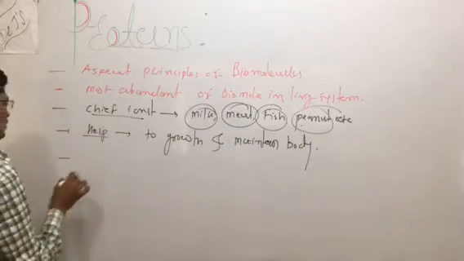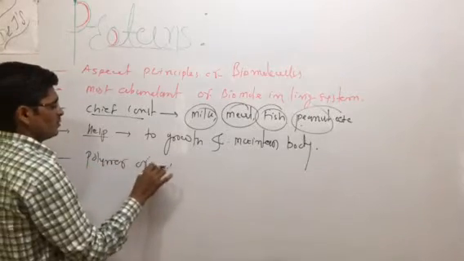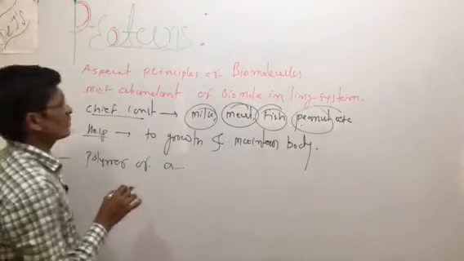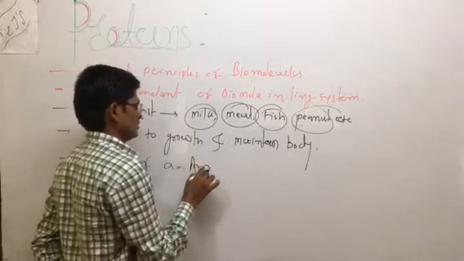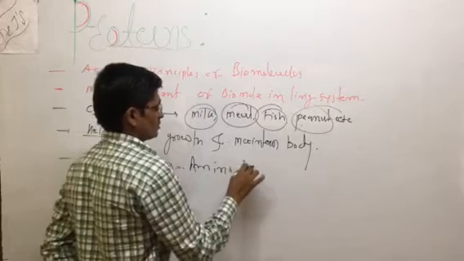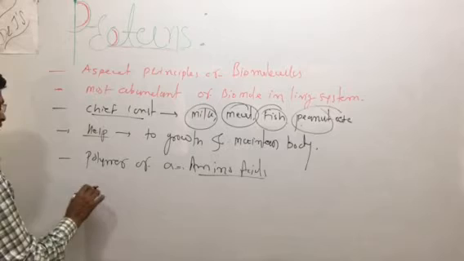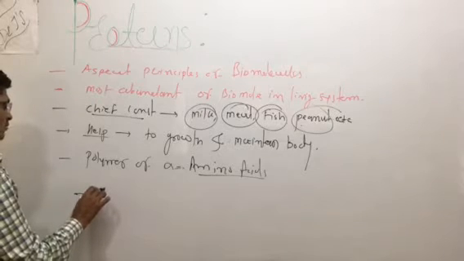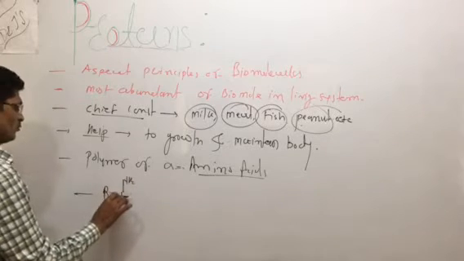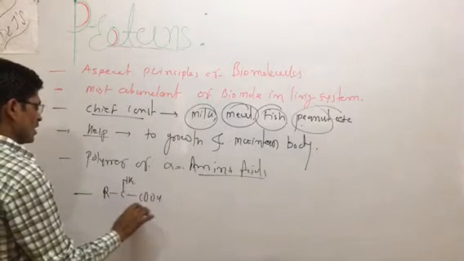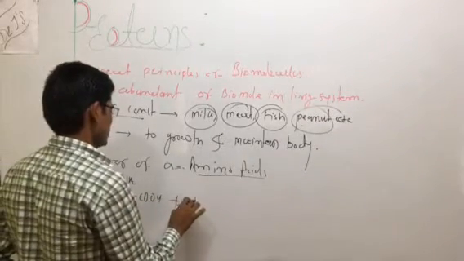So this is a polymer of amino acids. All proteins are made from amino acids. For example, one of the hydrogen atoms has an alkyl group here.